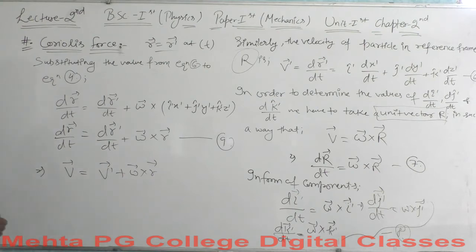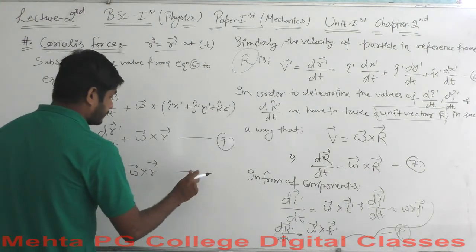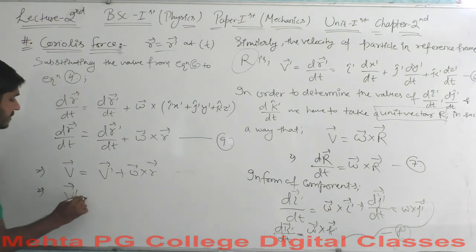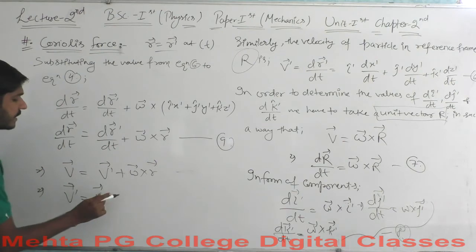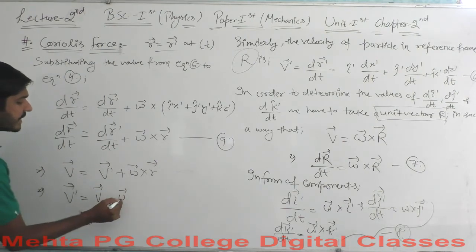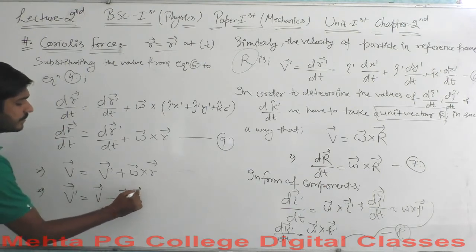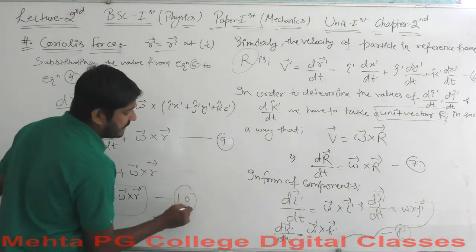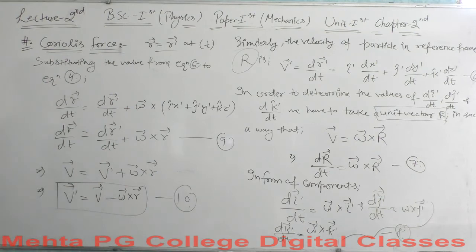This is the transformation of velocity from the frame S to the rotating frame R, or also you can say that v dash will be equal to v vector minus omega vector cross r vector. Okay, so this is what we end up with, and let's say this is equation 10, and this equation 10 is the equation of transformation of velocity.